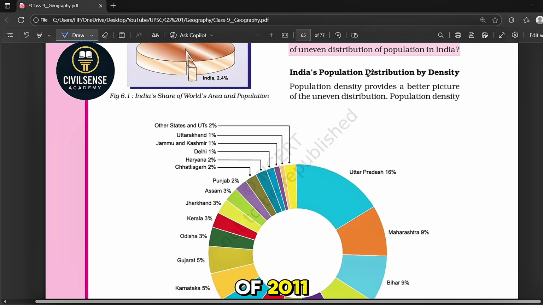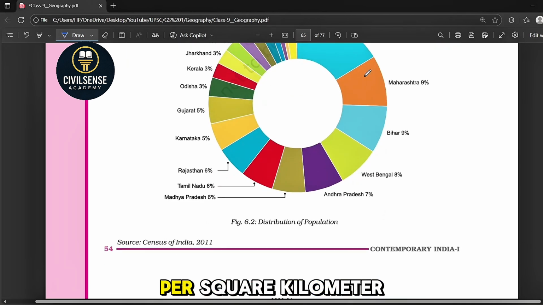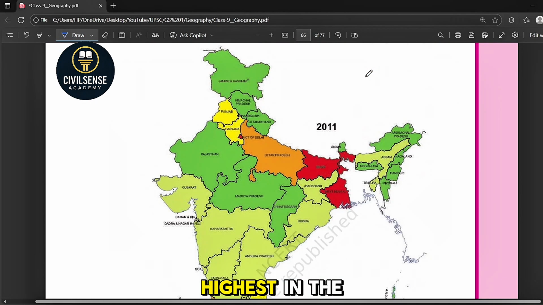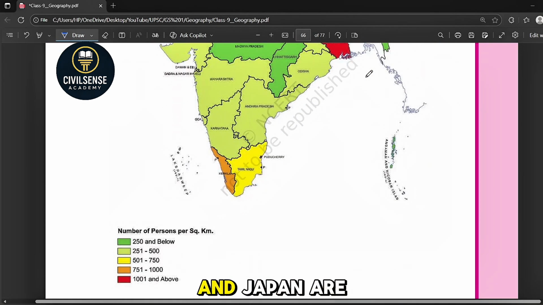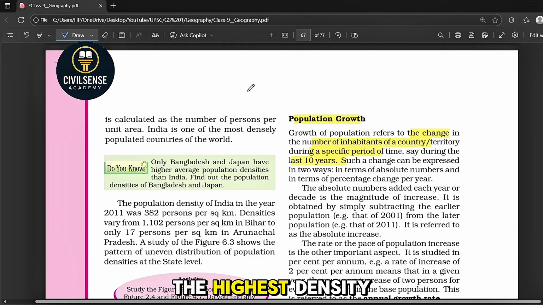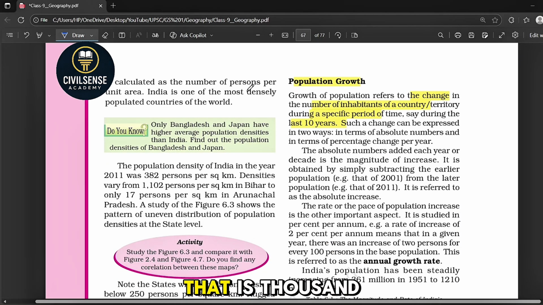Now, population density means the number of people living per square kilometer. India's density in 2011 was 382 persons per square kilometer, one of the highest in the world; only Bangladesh and Japan are higher. The highest density is in Bihar, that is 1102 persons per square kilometer. The lowest density is in Arunachal Pradesh, that is 17 persons. Why? Because of mountains and harsh climate, far fewer people live in that area.